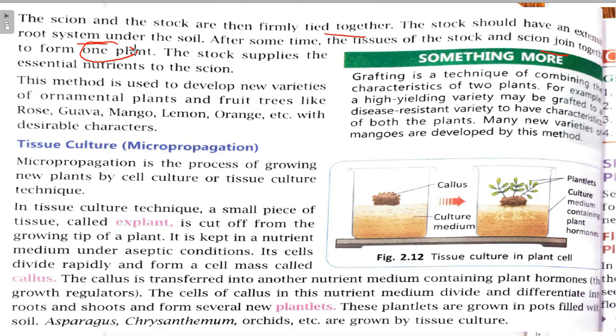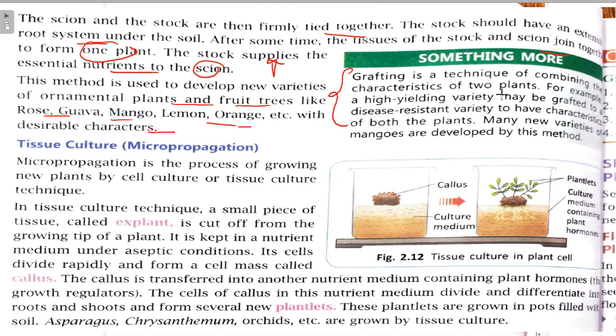The stock supplies the essential nutrients to the scion. So here one important question arises: which one supplies the essential nutrients to the scion, right? The stock does. This method is used to grow new varieties of ornamental plants and fruit trees like rose, guava, lemon, orange, right?